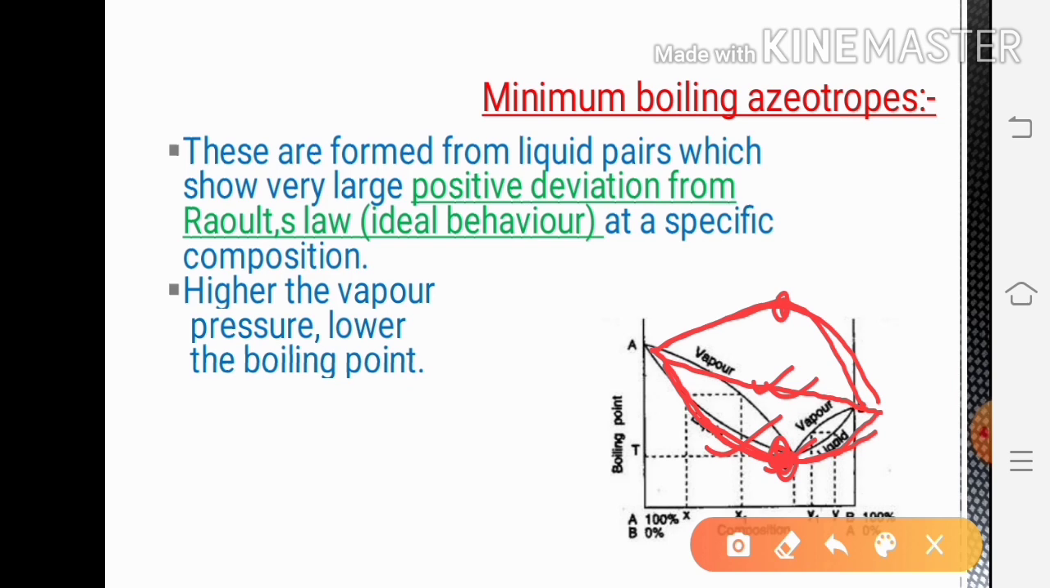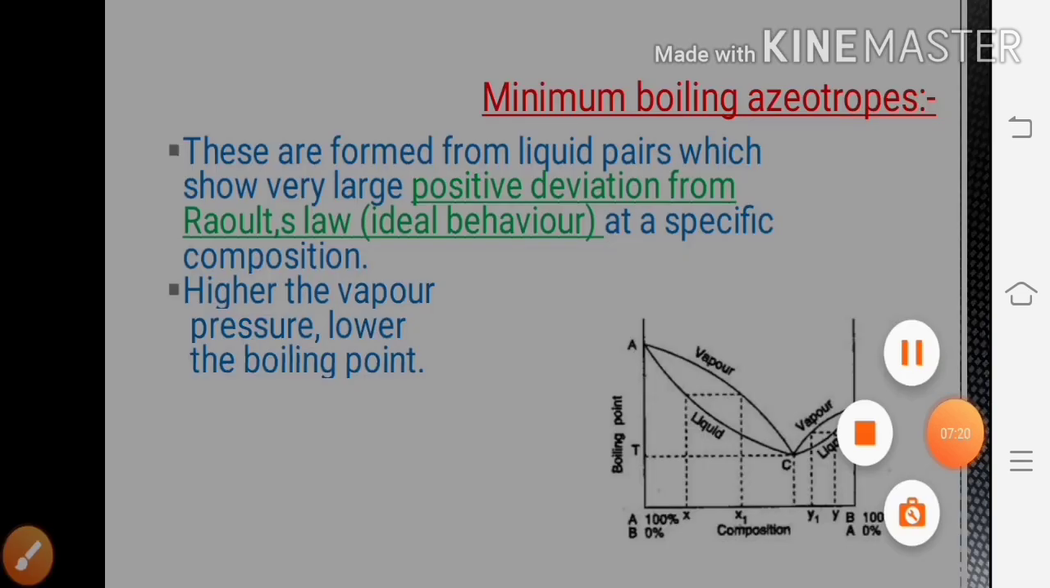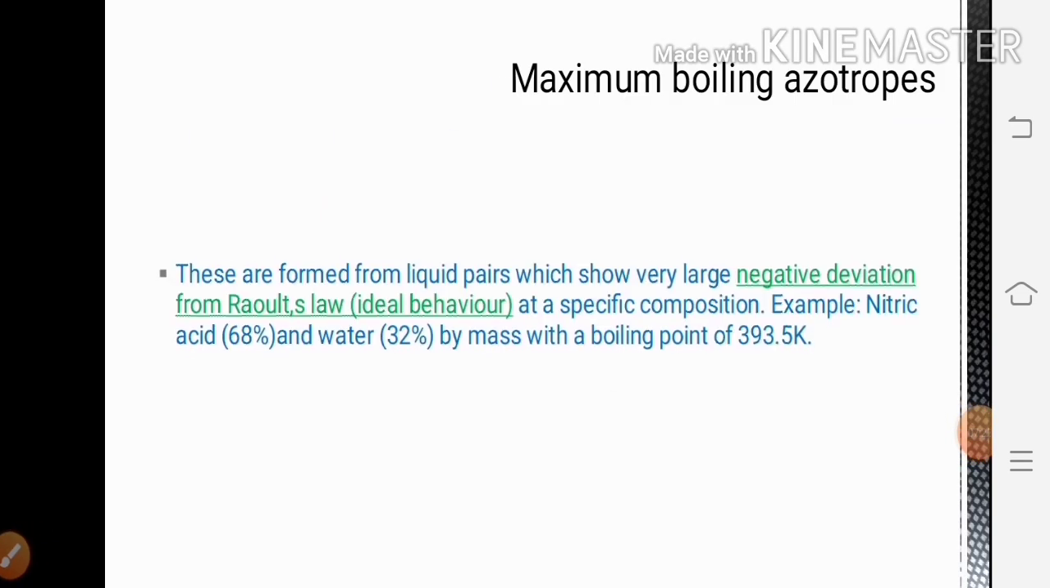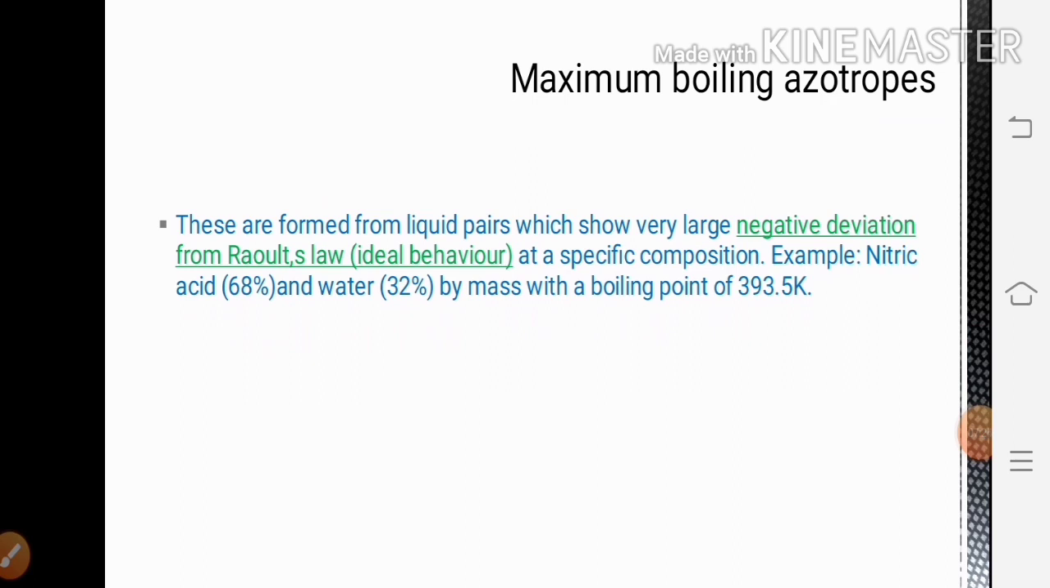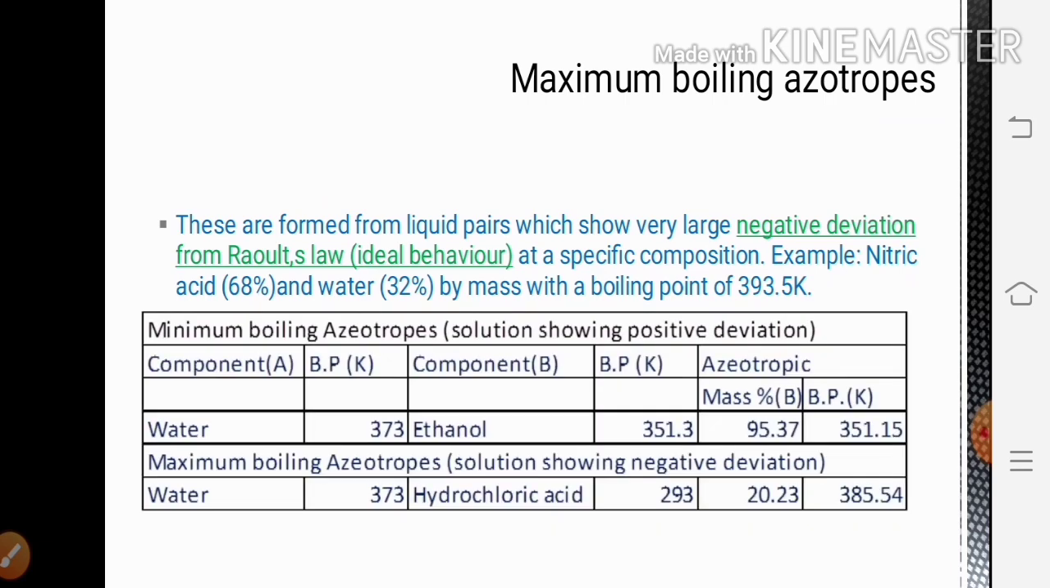So now we'll see maximum boiling azeotropes. Maximum boiling azeotropes are formed from liquid pairs which show very large negative deviation from Raoult's law or ideal behavior. If the solution shows very large negative deviation from ideal solution, then it shows maximum boiling azeotropes. We'll see the example here.